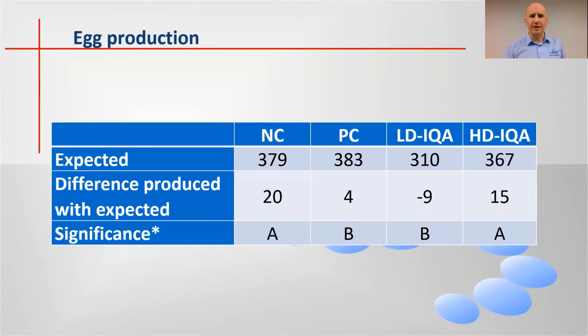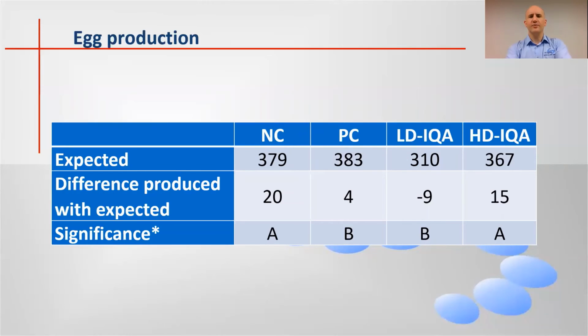In terms of egg production, what we did is that we measured the egg production before the challenge, and then we took that number and extrapolated, and that was the expected number of eggs for these hens to produce after the challenge. What we saw is that in the negative control group there was an increase in the number of eggs in that post period.